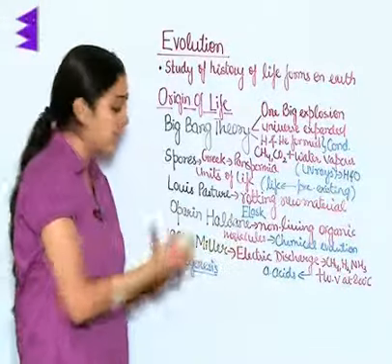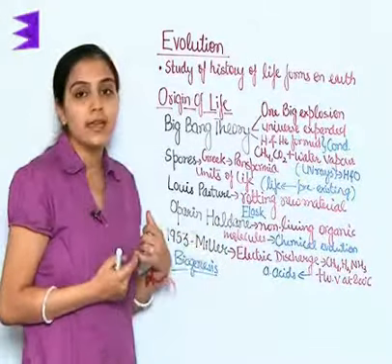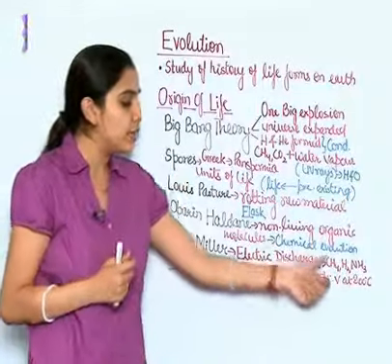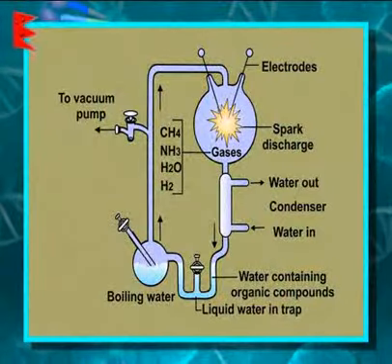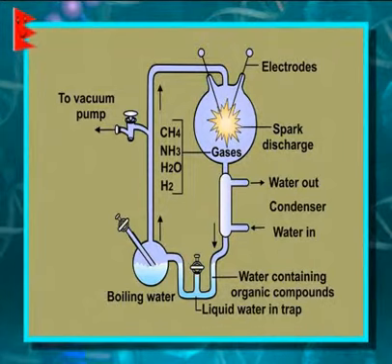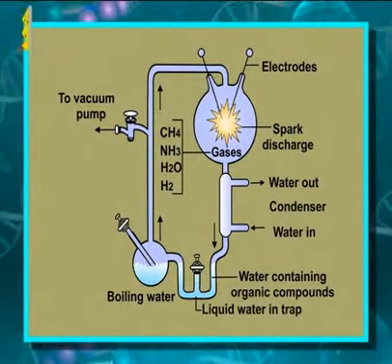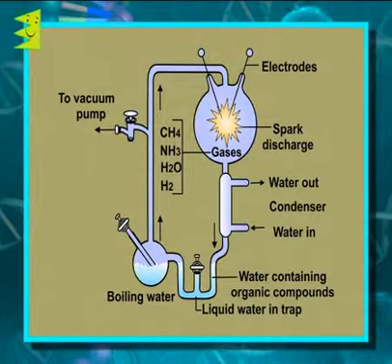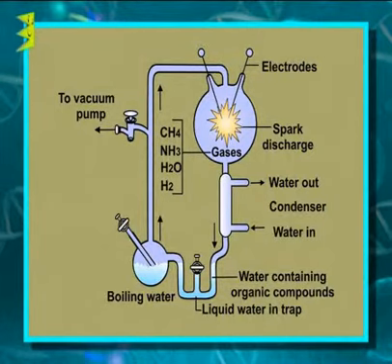To support this theory, in 1953, Miller did an experiment. He took a flask in which he took CH4, H2, NH3 plus water vapors and maintained them at a temperature of 800 degrees Celsius, and with that he produced electric discharges.